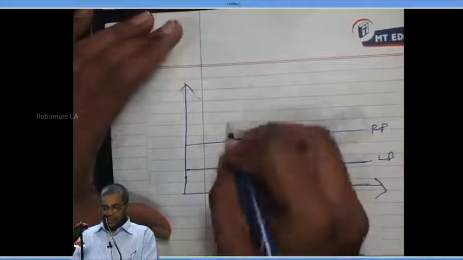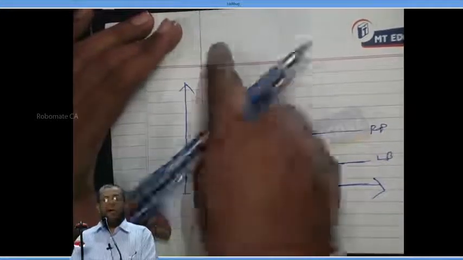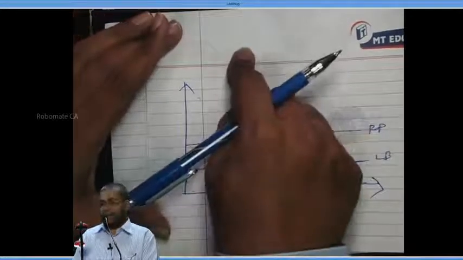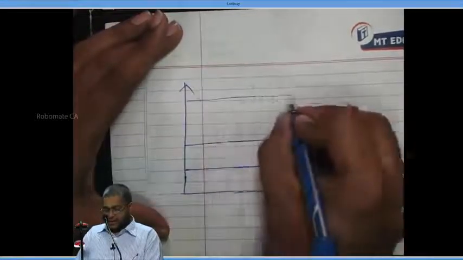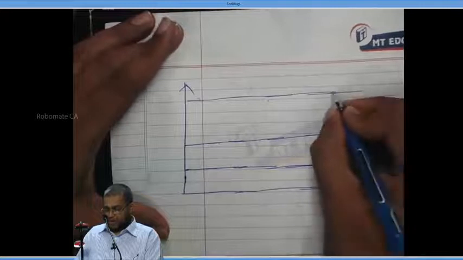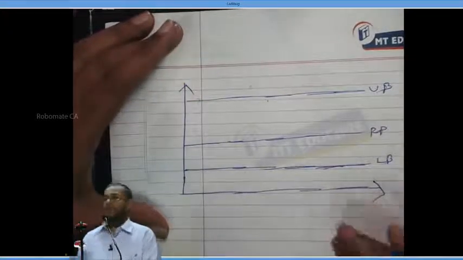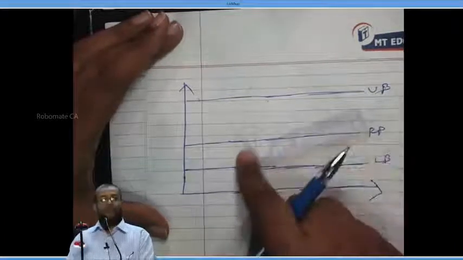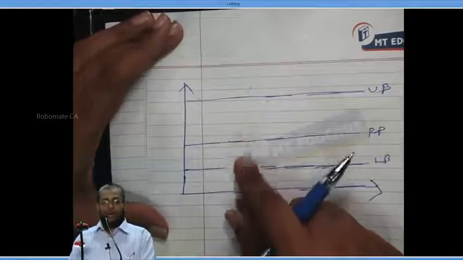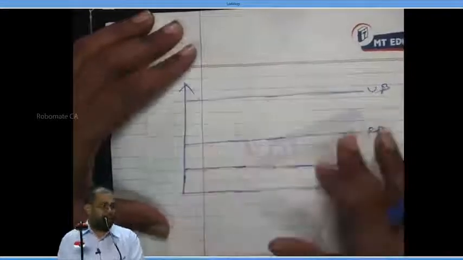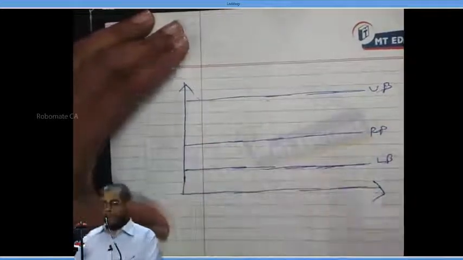Upper bound, let the distance be higher. The distance is 1/3 and 2/3. That is a formula there. So make the upper bound much higher, that's a more logical way of drawing it. This is called UB, the upper bound. The distance between the lower bound and return point should be 1/3 of the distance between the return point and upper bound, a 1:2 ratio. That's the formula. Can I proceed or not?